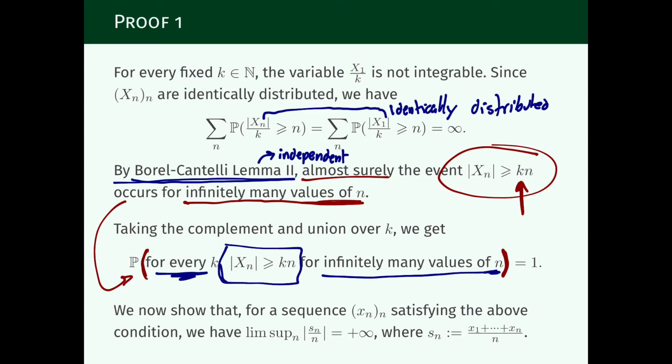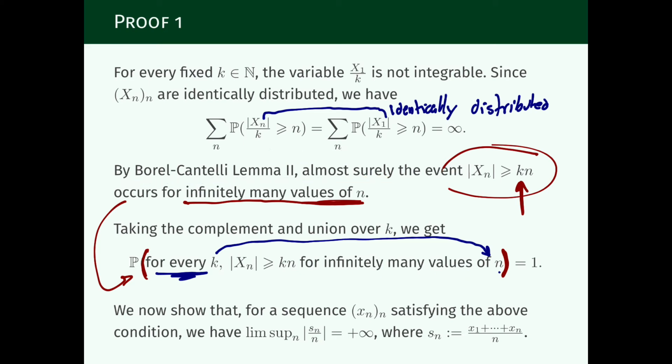And of course, as we increase k, we need to look farther and farther away to find these numbers n. So for each k, you may need to look very far to find such n, but it doesn't matter. What Borel-Cantelli lemma is telling us is just look far enough and you will find it. This event has to occur infinitely often.